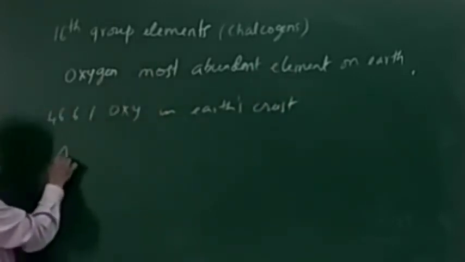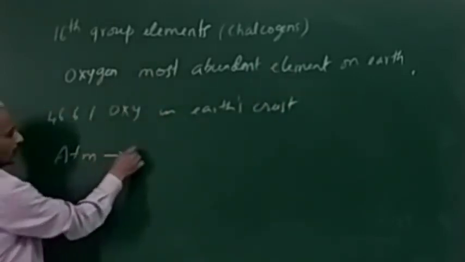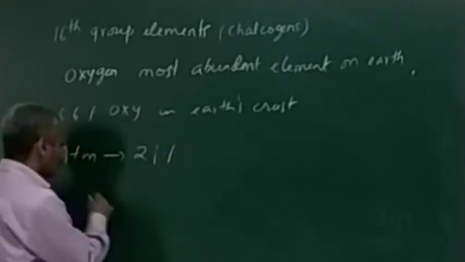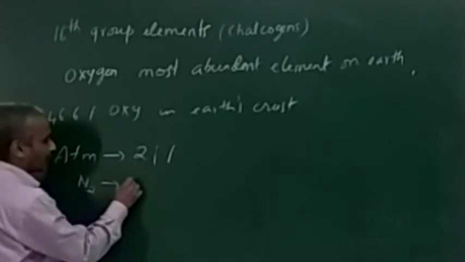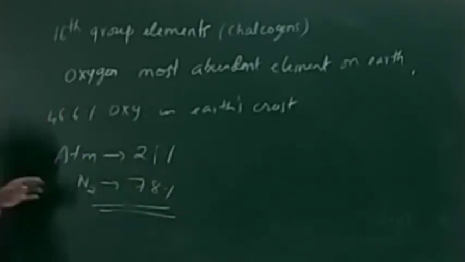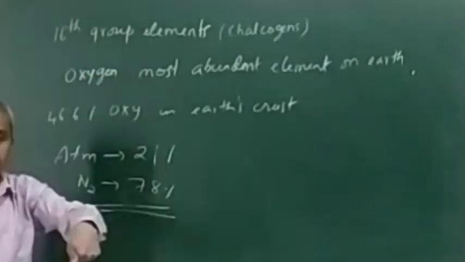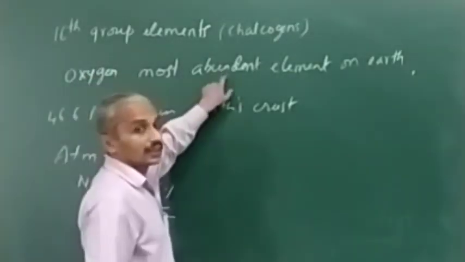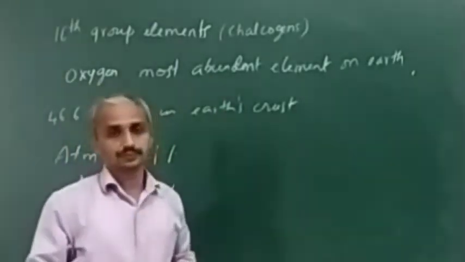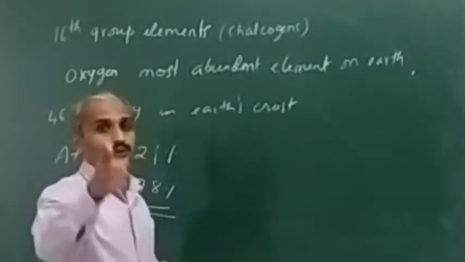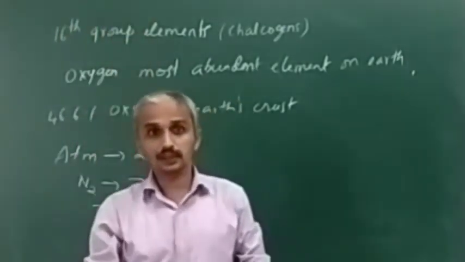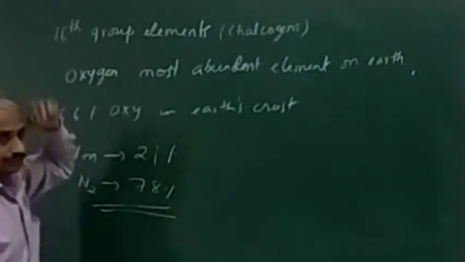In the atmosphere, it is around 21%. In the atmosphere, nitrogen is the most abundant, which is 78%. Totally, Earth's crust, etc. together, oxygen is most abundant, not in the atmosphere alone. Don't get confused. In the atmosphere, it is nitrogen, not oxygen. If you take the atmosphere and Earth's crust together, then it is oxygen.